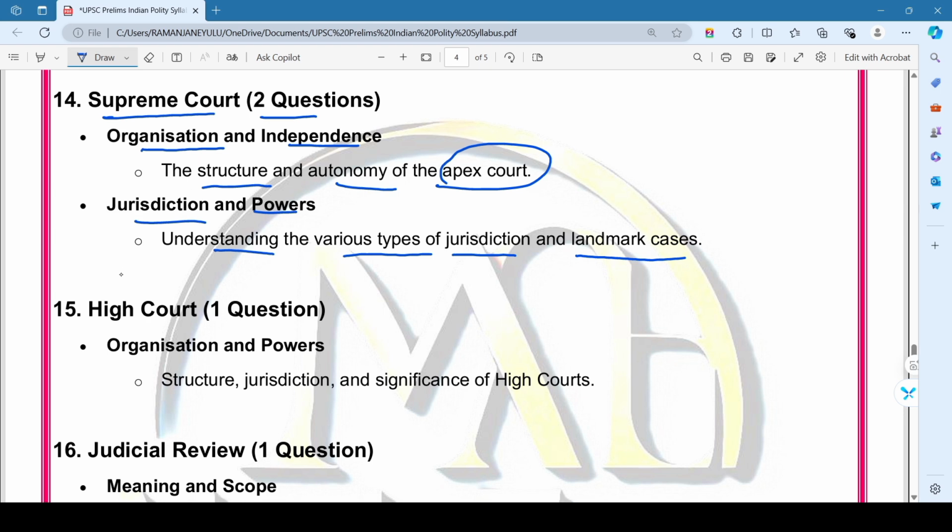Then coming to the next chapter, that is High Court. Here we also expect one question. Here we mainly focus on the organization and powers of the High Court, that is structure, jurisdiction and significance of the High Courts. So this is all about the High Court and Supreme Court.